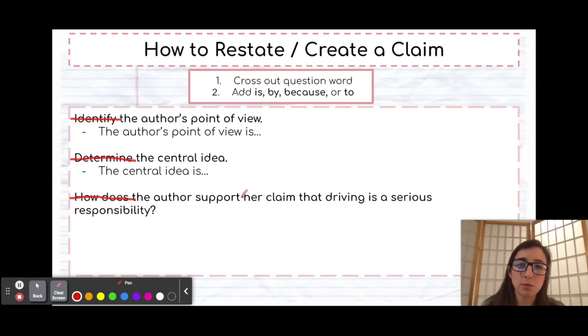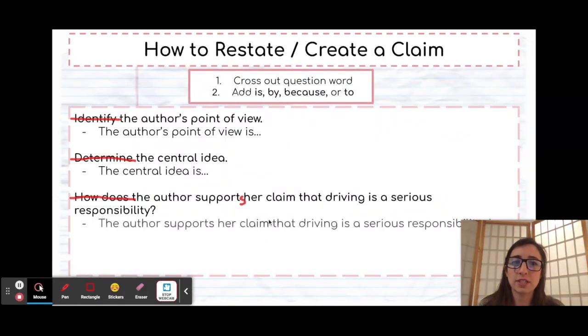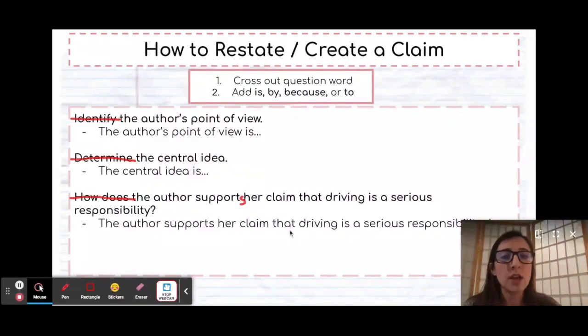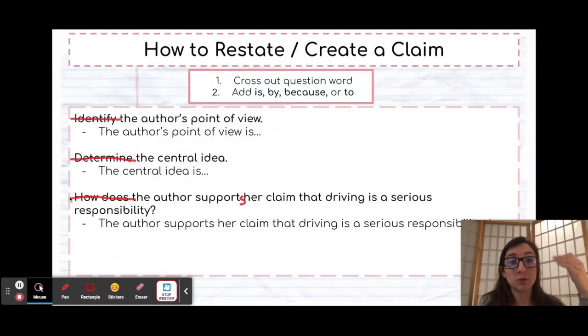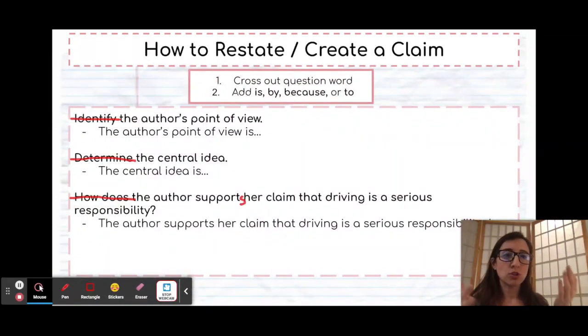The author supports her claim that driving is a serious responsibility by, it's covered by my screen. In this case we added by. Whenever you have a how question, you should add by, because it's like, how did he do it? By doing that. How goes with by. Why goes with because. So those are 2 little clues about which word to add.